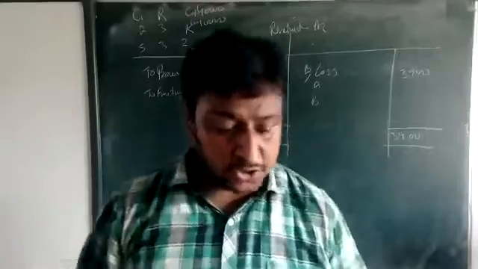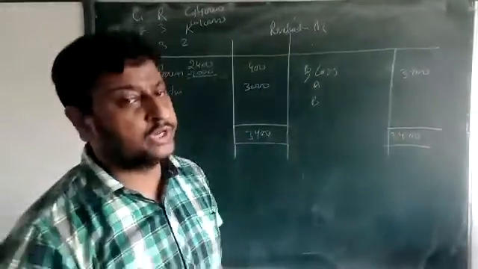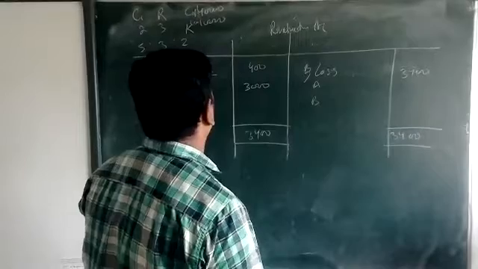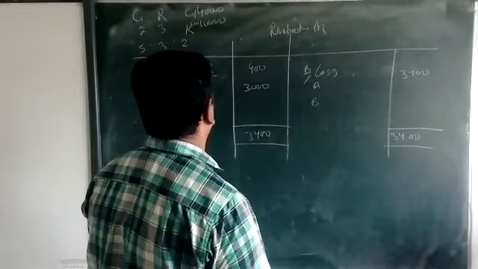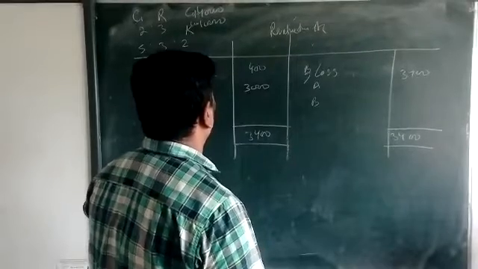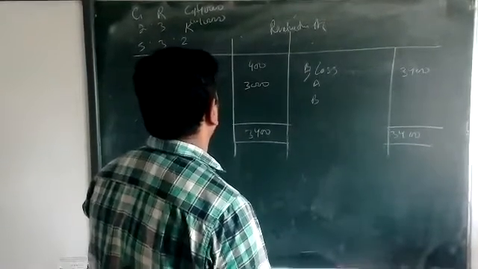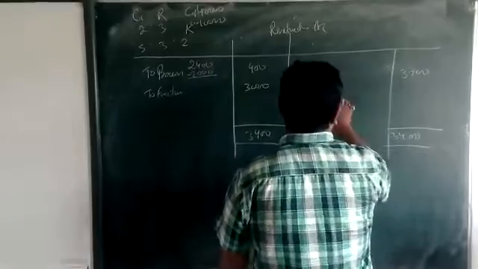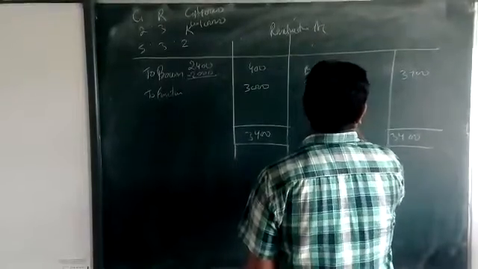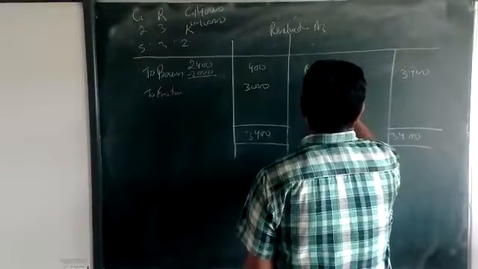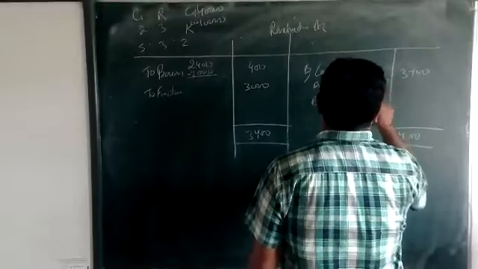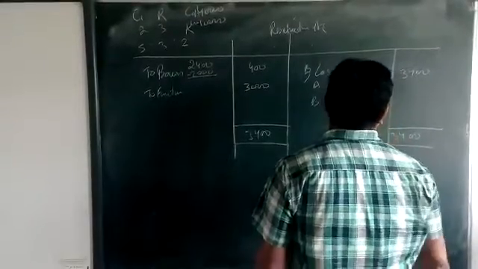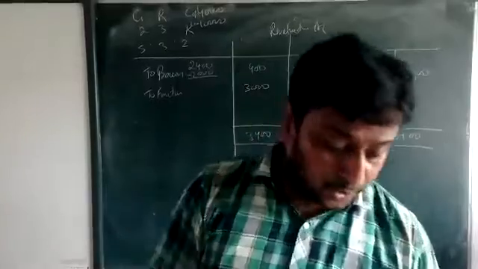Just divide in 2:3, beta. Divide fast. So 1,360 and 2,040, beta.